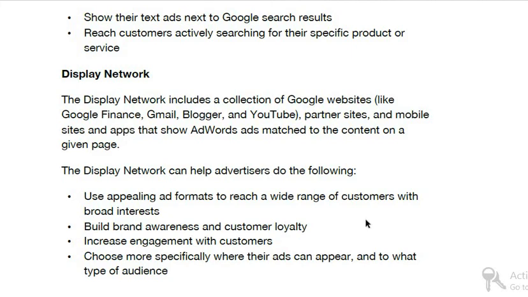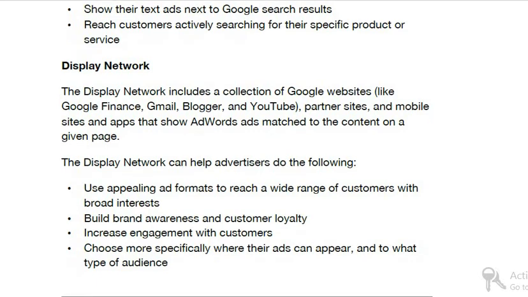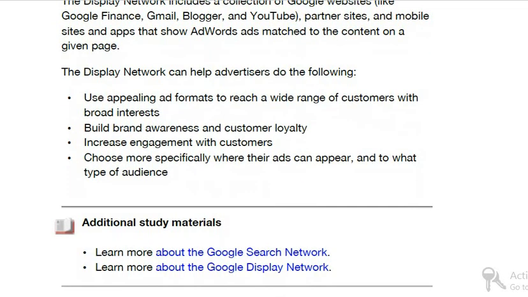So these are the two networks, search network and display network. Whichever advertisements you see on mobile, on websites, on search, everywhere, all these advertisements are launched by using Google AdWords. They are either Google search campaigns or Google display campaigns, right?